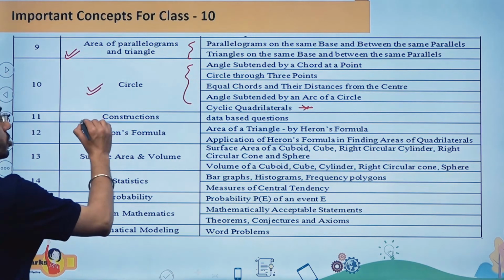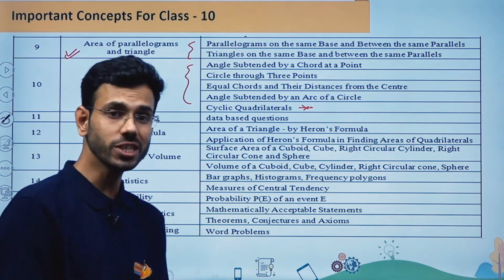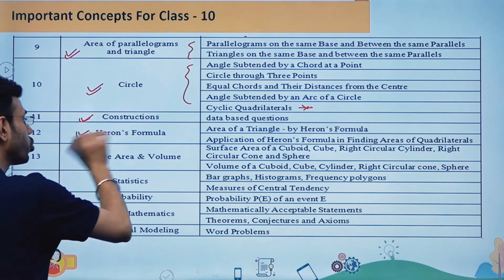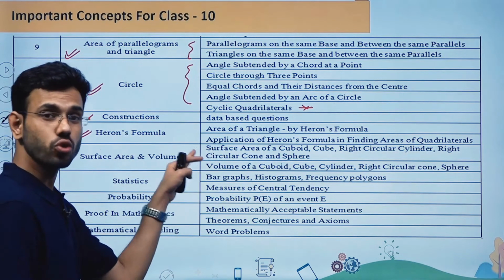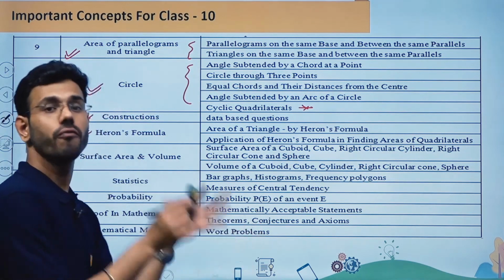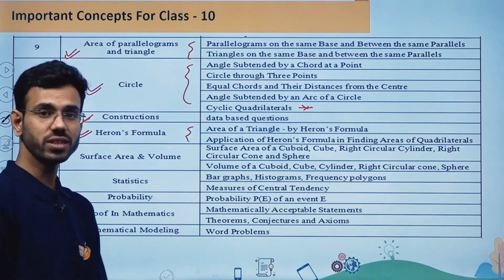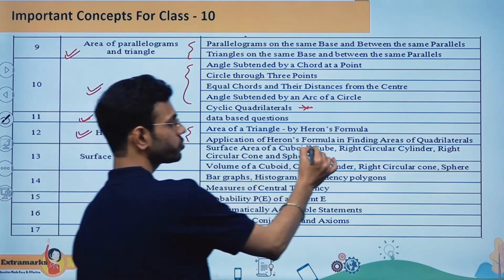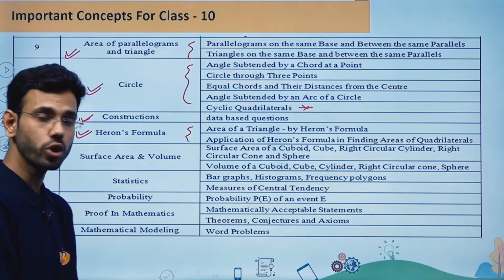Now the next chapter is going to be construction, and from construction again they can ask you questions based on data. If I'm talking about the next chapter, it is going to be Heron's formula. Again, it is a very simple part and you can score four marks very easily from this chapter by keeping two formulas in your mind. First is Heron's formula, and second, you have to know how to apply Heron's formula for finding the areas of quadrilaterals. So this is going to be very important over here.